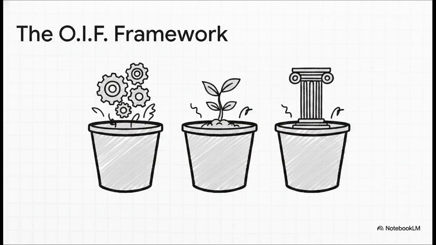But to do this without creating total chaos, we have to categorize every single cash movement into 3 big buckets. And you can easily remember them using the acronym OIF. That's operating, investing, and financing. Every single transaction a business makes goes into one of these 3 categories.